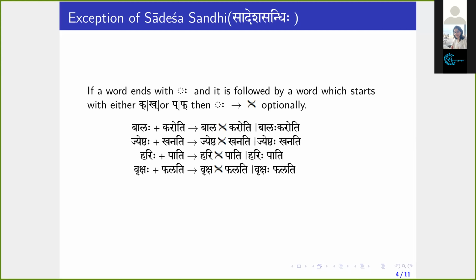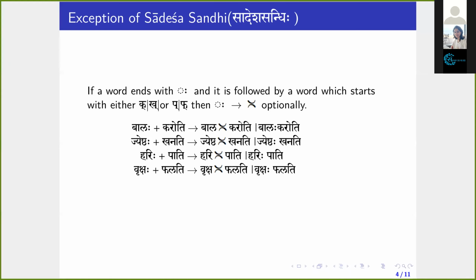That sound is there, na? That is called Jihvamuliya in the context of kakara. Since this is optional, the forms remain the same: Balah karoti. Jyeshtha khanati will become Jyeshtha khanati or Jyeshtha khanati. So if visarga is followed by either ka or kha, then the visarga will be designated as Jihvamuliya. The sound is like a soft ha, you have to pronounce it like that. You can find this in the Shiksha Granthas.